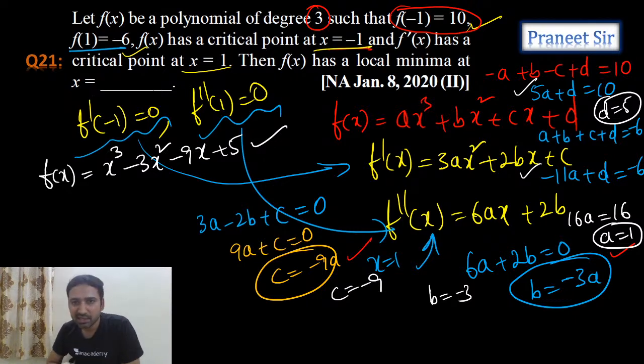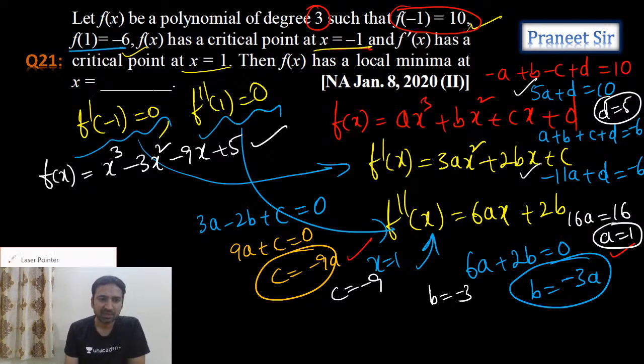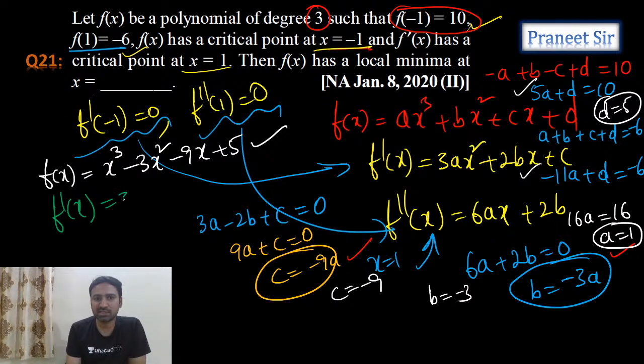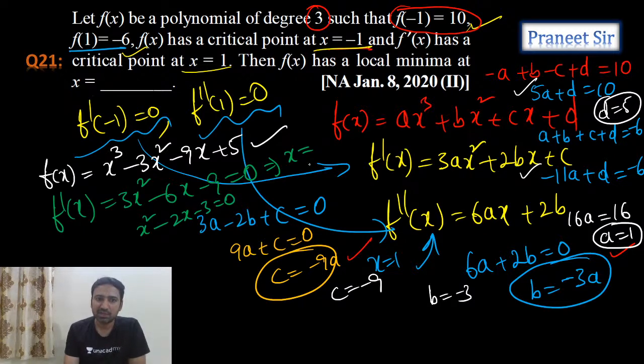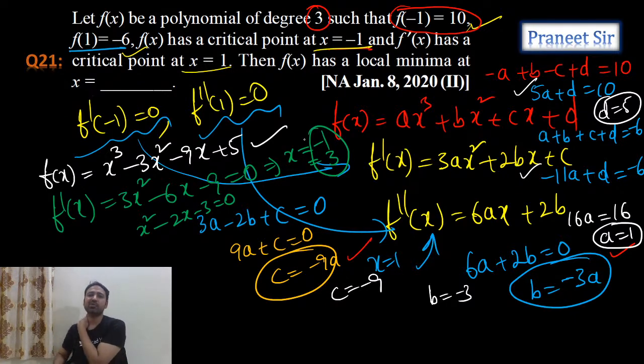Now what he is asking, f of x has local minima. So we need to calculate local minima. Let's differentiate it and equate it to 0. If I differentiate it and equate it to 0, f dash x equals 3x square minus 6x minus 9 is equal to 0. Otherwise, you can simplify it like this: x square minus 2x minus 3 is equal to 0. The roots are minus 1 and 3. So two roots I am getting, guys. That means two critical points.